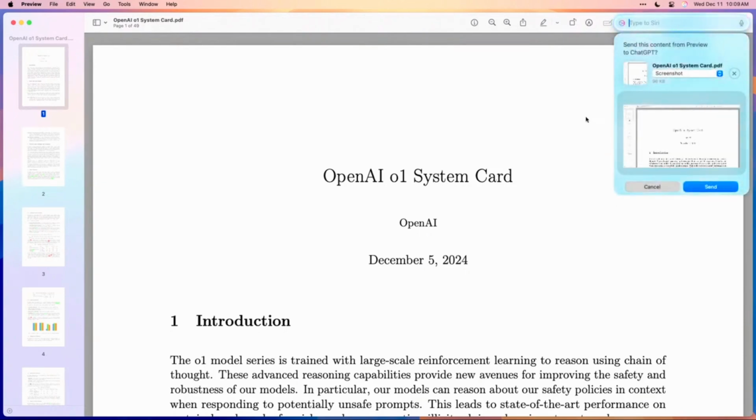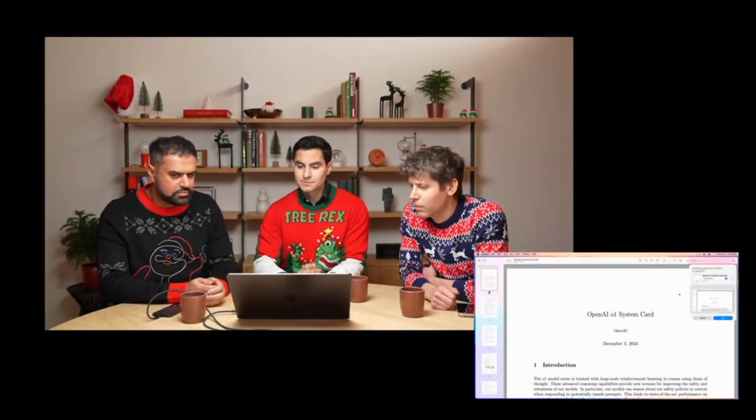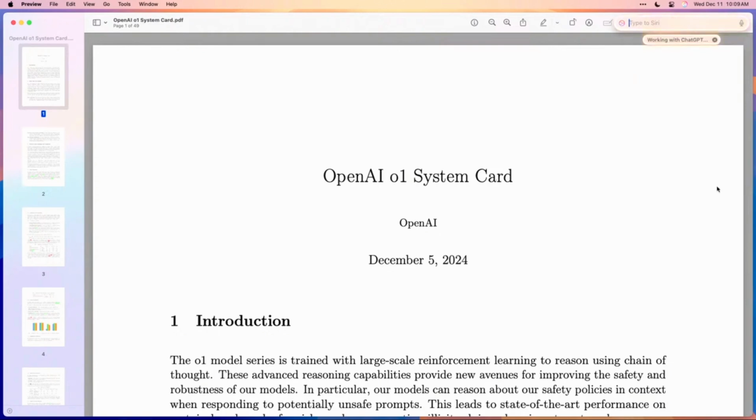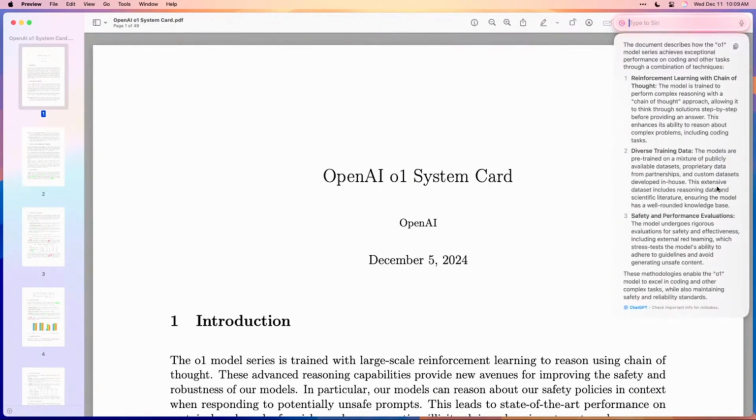So what happens is Siri recognizes, okay, this is a complex task, let's send it off to ChatGPT. But before we do, it wants to know, do we want to send any of the content that I'm looking at as part of the request? And we can either send the screenshot or the full 49-page PDF. Send it all. Send it all. At all times, I'm in control of what I share with ChatGPT. And awesome, there's the answer. Maybe this saves me a good bit of time.